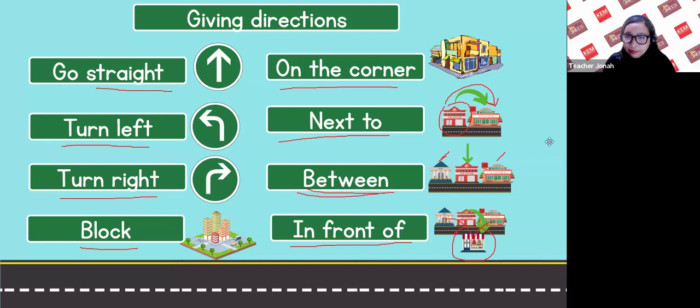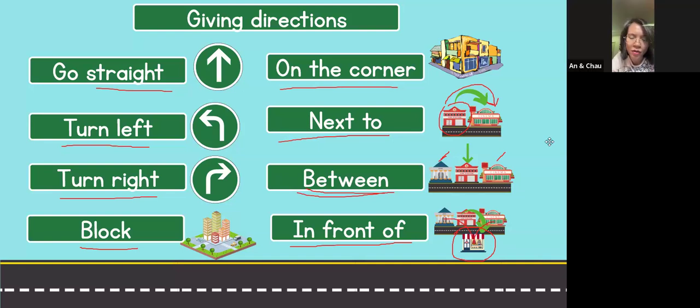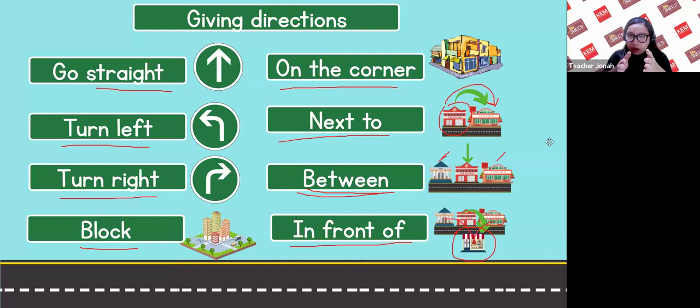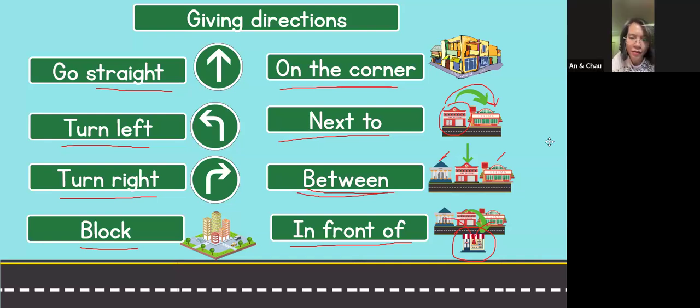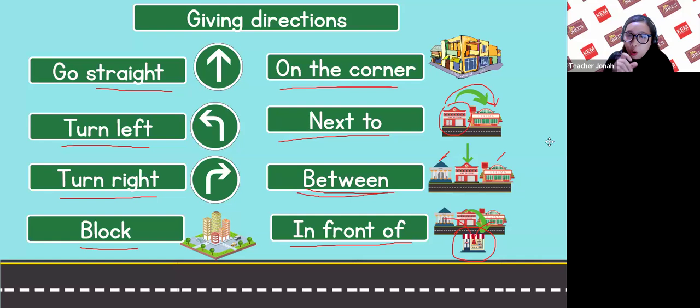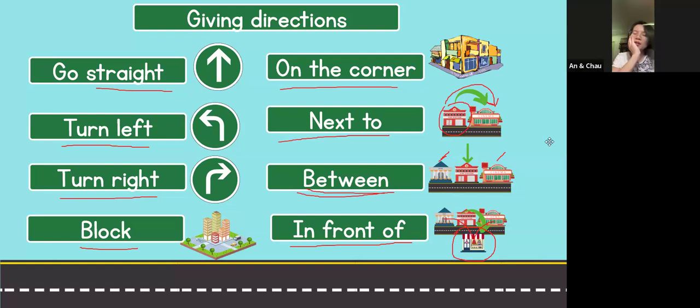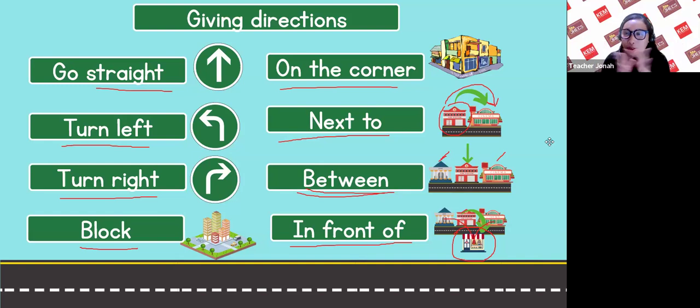Next to. Between. Between is the middle, then in front of, then next to, and then on the corner. Okay, everybody, do you follow? Are you ready for the next? We will go back to this one later.